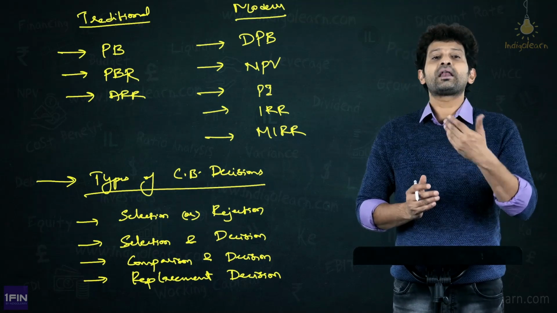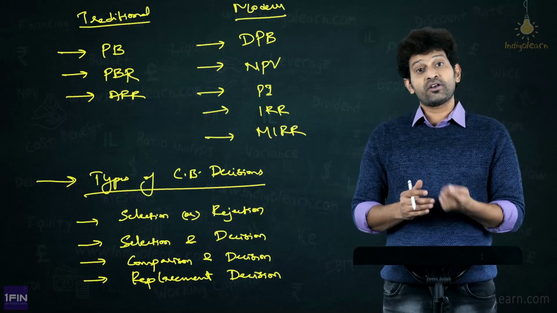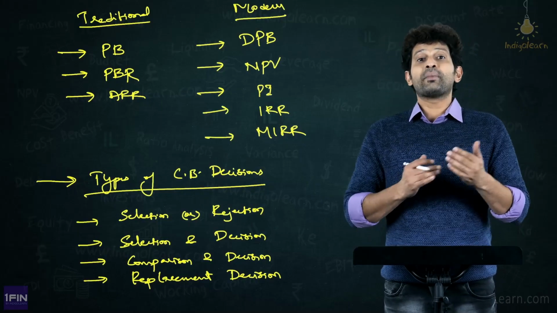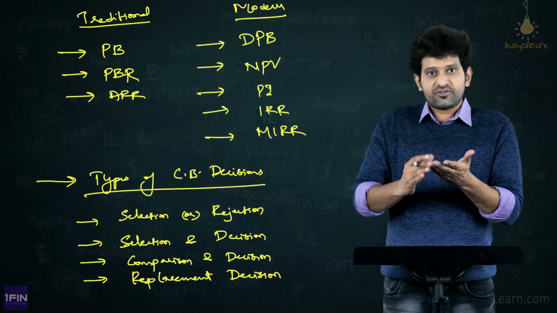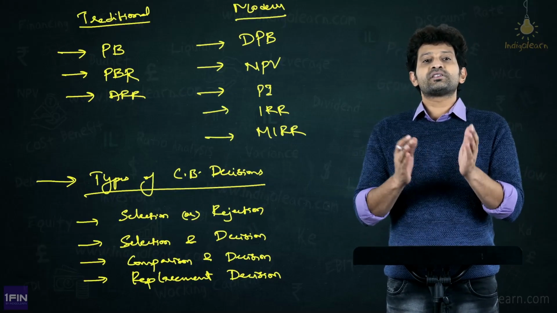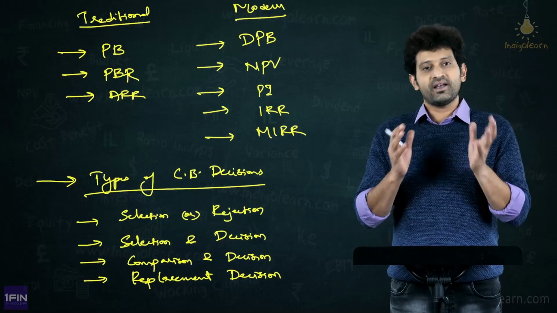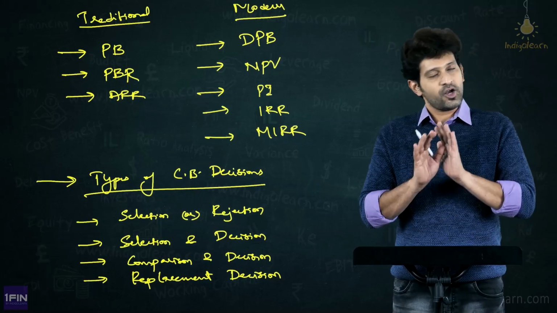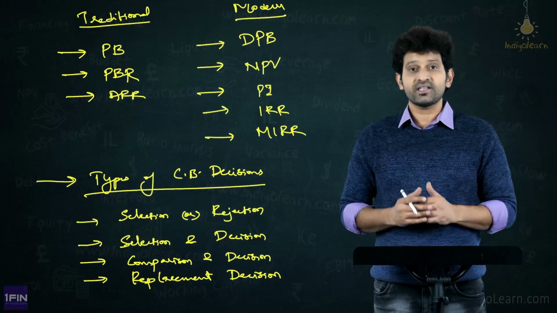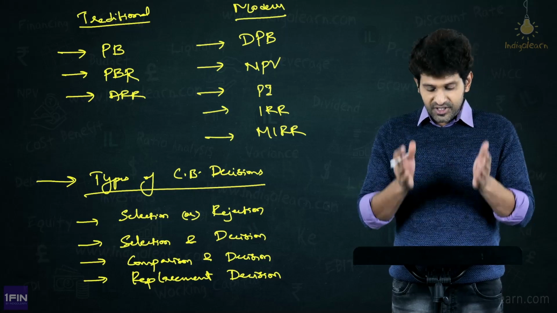And lastly, replacement decision. So there will be an existing machine or existing project which you want to replace with one more machine or one more project. By comparing the existing cash flows and the future cash flows or the cash flows of the proposal, we will compute not just NPV, we will compute the incremental NPV and then decide. If the incremental NPV is positive, we will say yes, go ahead. If it is negative, we will say no, we will not go ahead.